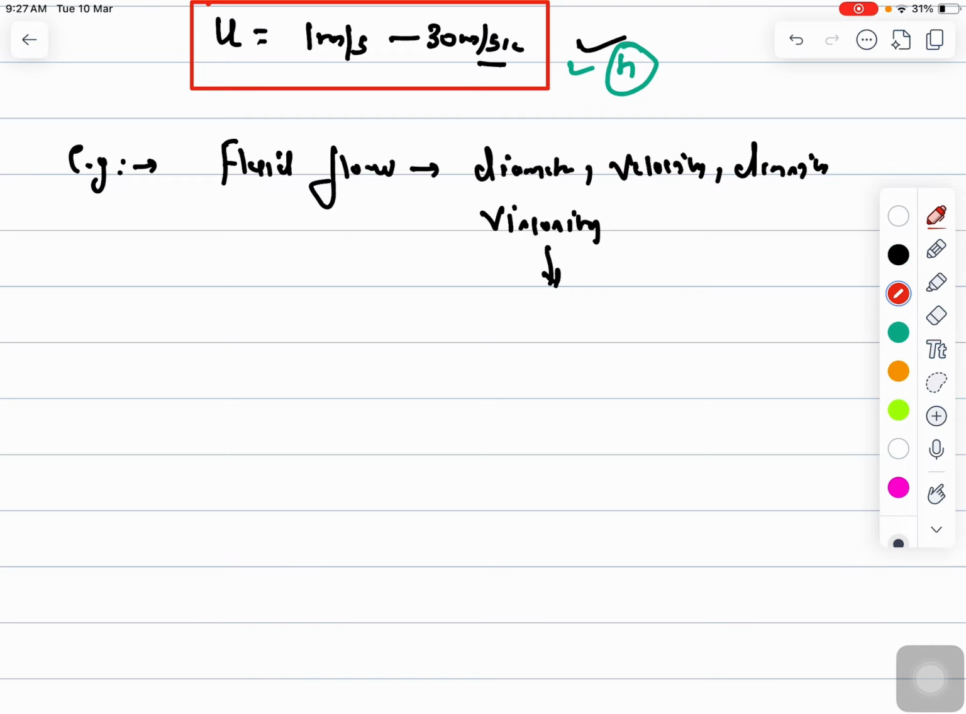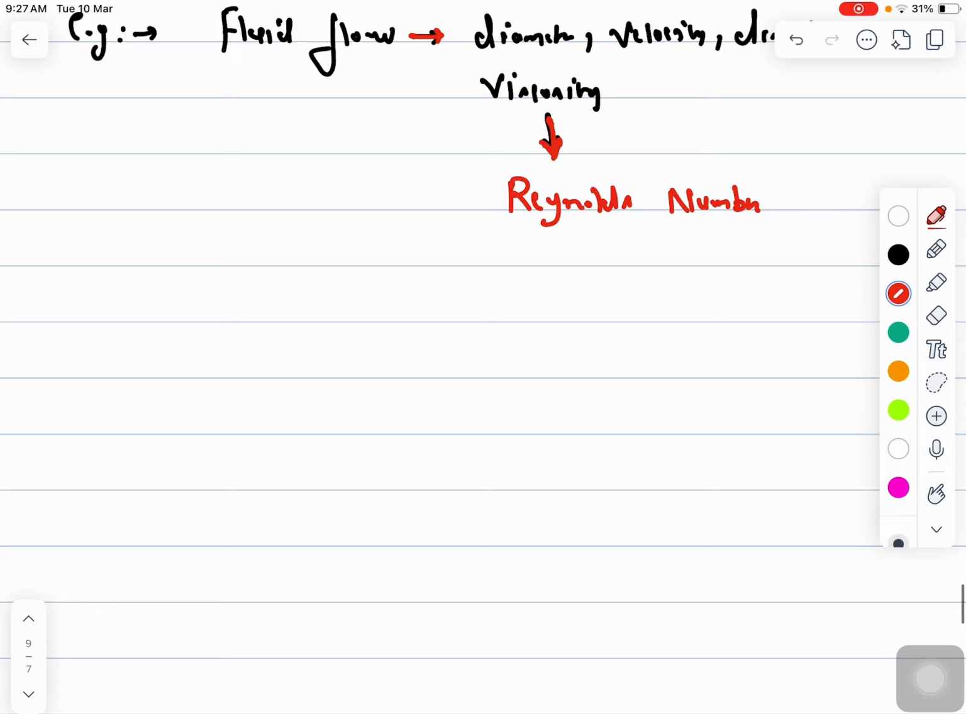So basically what we do in dimensional analysis, we combine all of these four parameters in fluid flow, and then we make a dimensionless number that is called the Reynolds number, right? And then we can define the Reynolds number directly, that is equal to density times U times diameter of pipe divided by mu.